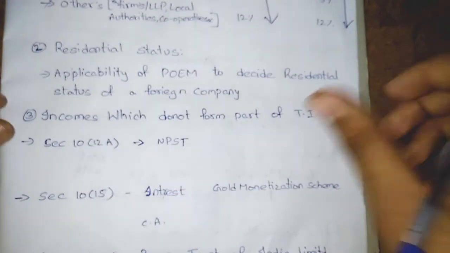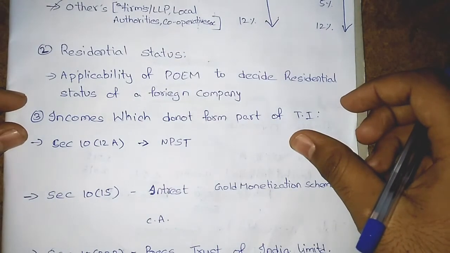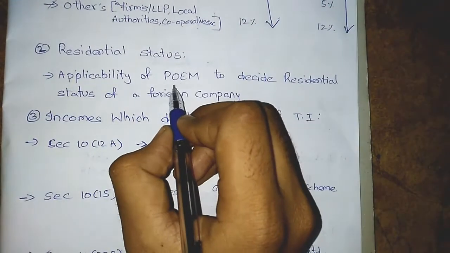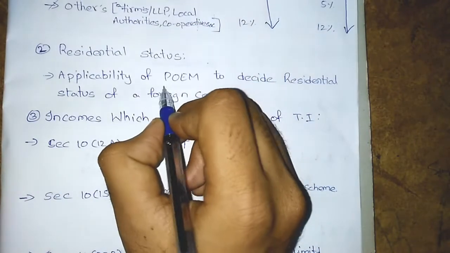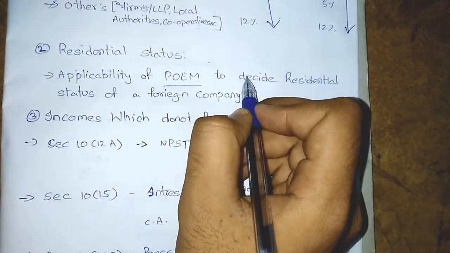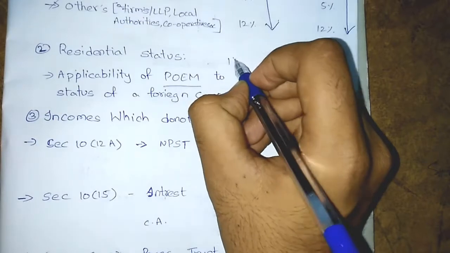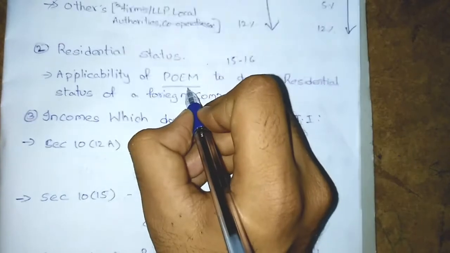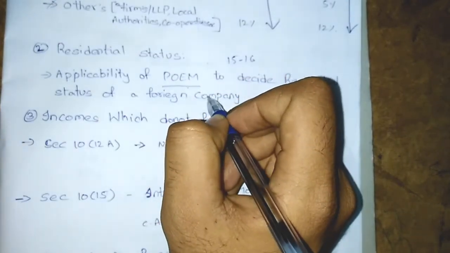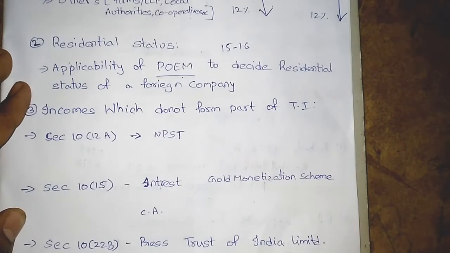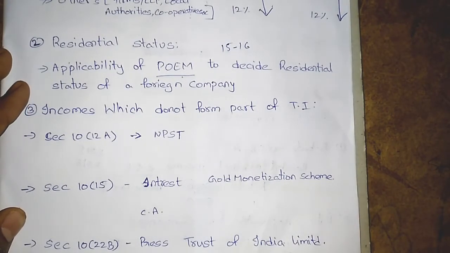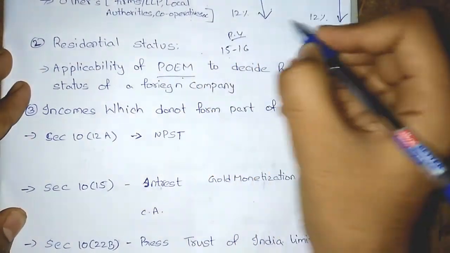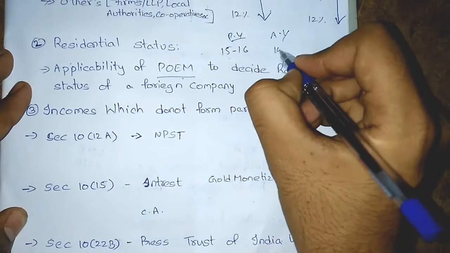Residential status. The rules regarding residential status haven't changed, but the applicability has been deferred by one assessment year. Previously, for the previous year 15-16, the POEM concept was applicable for the assessment year 16-17.